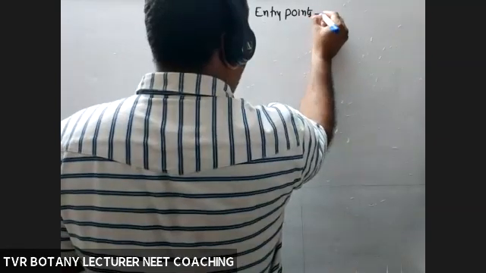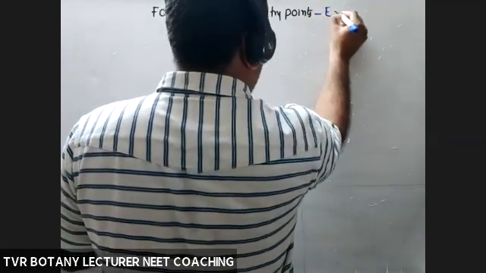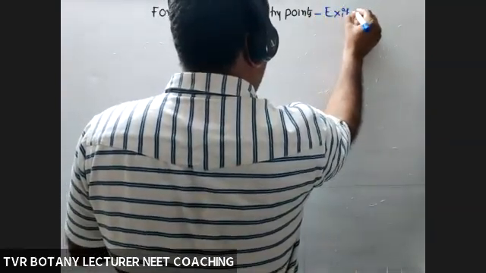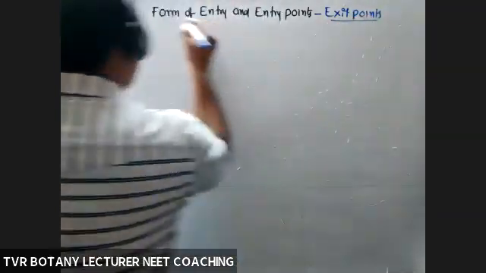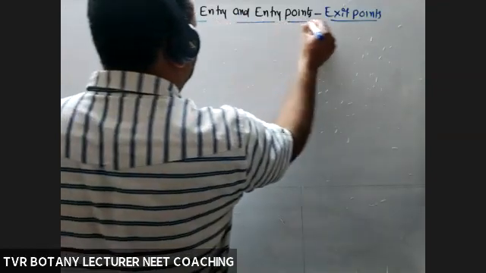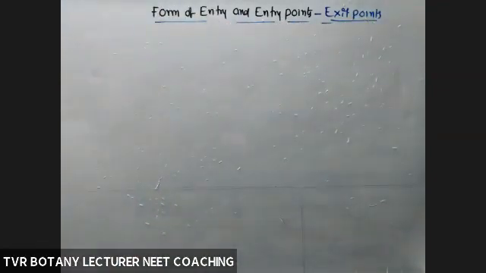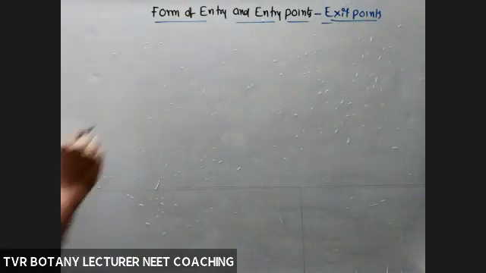Here I'm writing exit points also. Additionally, we go beyond that to exit points. Exit means anabolism. We'll see.